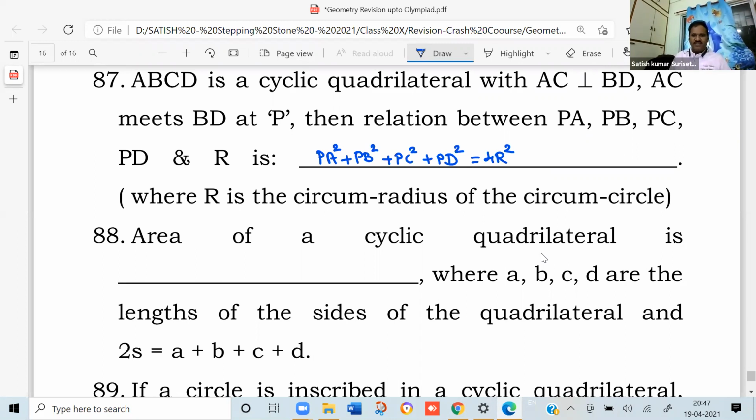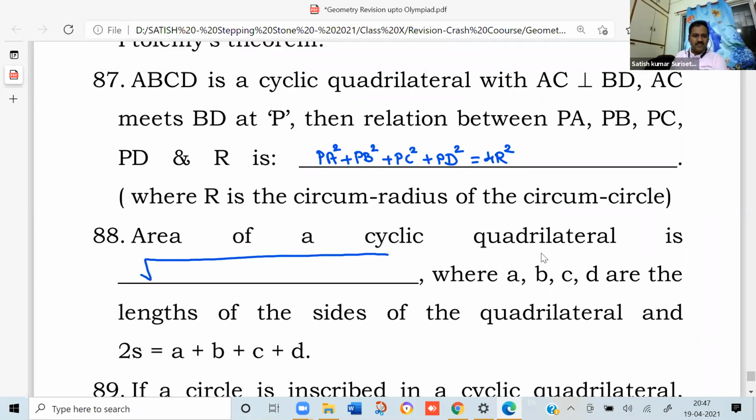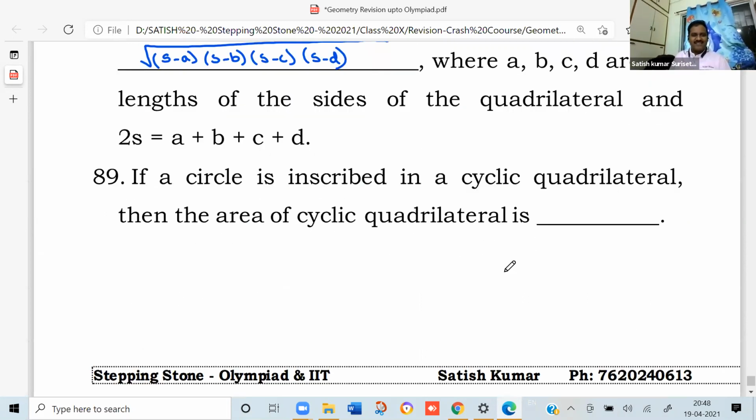Next. The area of a cyclic quadrilateral, where a, b, c, d are the lengths of the sides of the quadrilateral and 2S equals a plus b plus c plus d, will be the root of, similar to Heron's formula, (S minus a)(S minus b)(S minus c)(S minus d). One more typical formula: if a circle is inscribed in a cyclic quadrilateral, then the area of the cyclic quadrilateral can be derived as the square root of abcd.